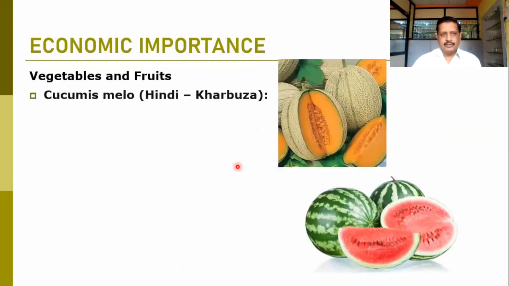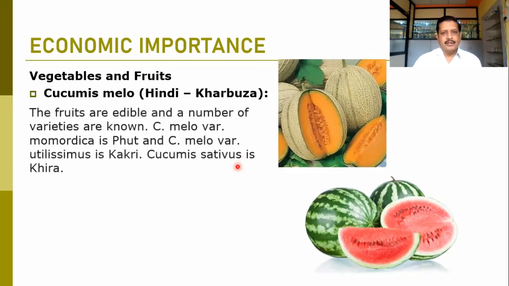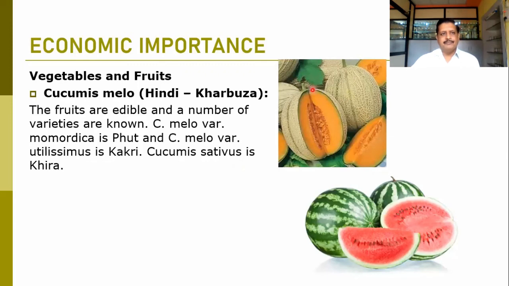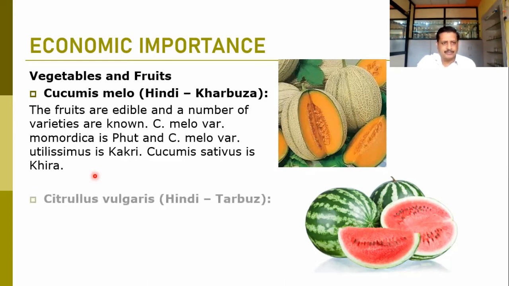When we talk about the economic importance of the family, everyone has seen the muskmelon. It is Cucumis melo, which we call kharbuja. It is again the sweet fruit we can get particularly in the summer. So fruits are edible and many varieties can be observed in the market. That is Cucumis melo variety Momordica and Cucumis melo variety Utilissimus, kakdi. Cucumis sativus is kheera, the larger structure than kakdi we call kheera. In this way, Cucumis melo or varieties of Cucumis are available in the market.